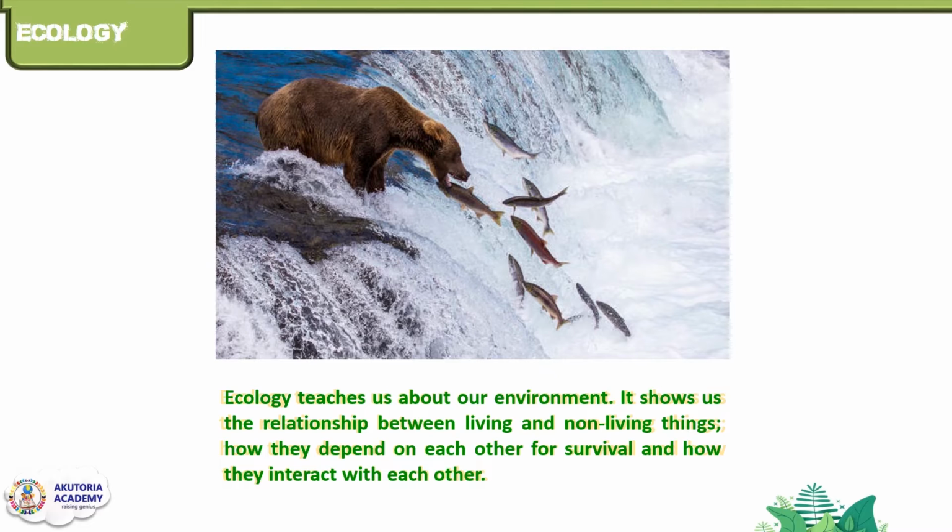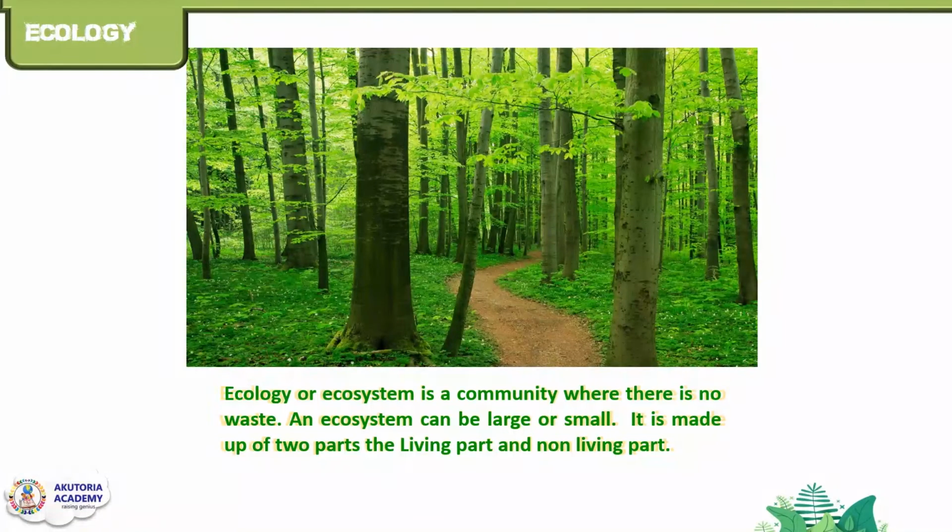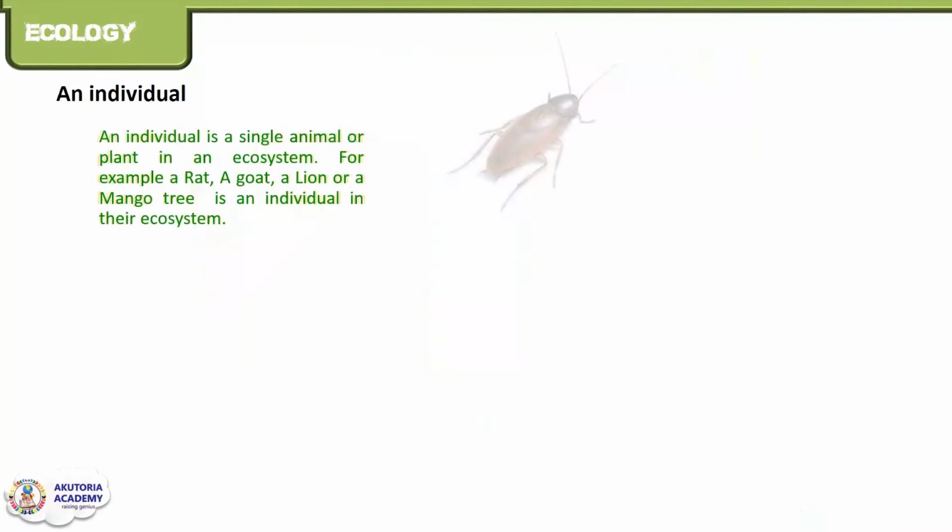The members of an ecological community, for example, also give shelter to one another. Birds nest in trees and fleas nest in dogs, and bacteria attach themselves to the roots of plants. Shelter is another important kind of interdependent relationship. An ecosystem is a community where there is no waste. An ecosystem can be large or small. It is made up of two parts, the living part and the non-living part. But let's see how an ecosystem is organized.